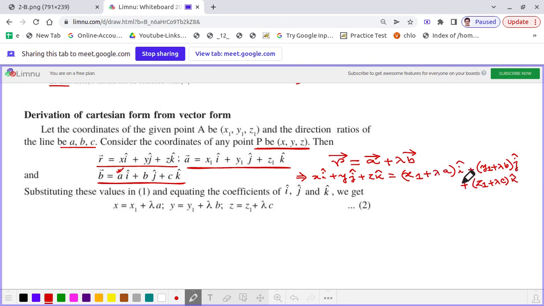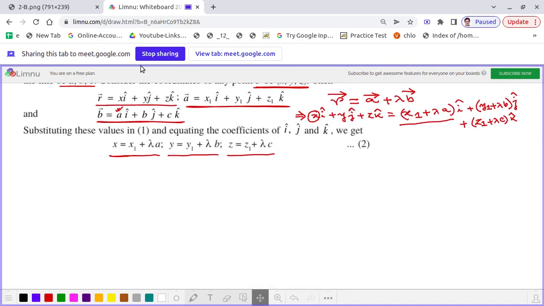So then, as these two vectors are equal, which are represented in the component form, we can say that this x, which is the coefficient of i cap on the left hand side, is equal to x1 plus lambda into A, which is the coefficient of i cap on the right hand side. So that's why we have written x equal to x1 plus lambda A. Similarly, we can write y equal to y1 plus lambda B and z equal to z1 plus lambda C. So now from this we can eliminate lambda. And how are we going to eliminate lambda? Let me show you. Okay.